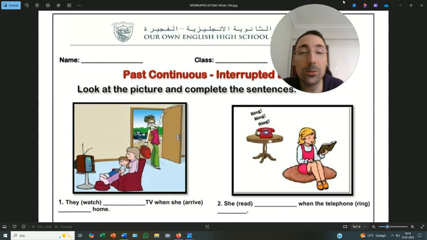Today we are going to look at some visuals depicting interrupted actions. In that case, I want you to look at these visuals and tell me what is actually happening and what interrupts each action you see on the visuals. Here we go. Let's start with the first visual.